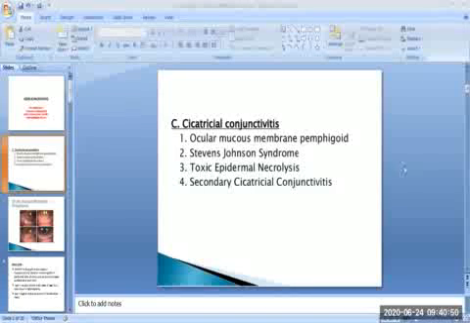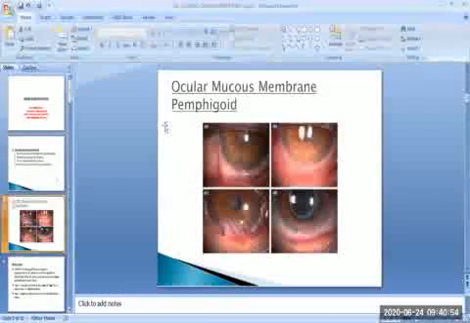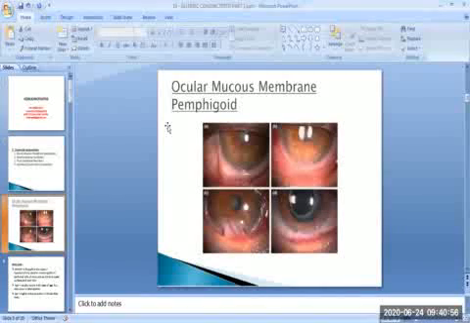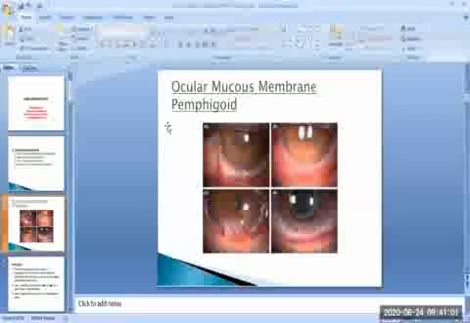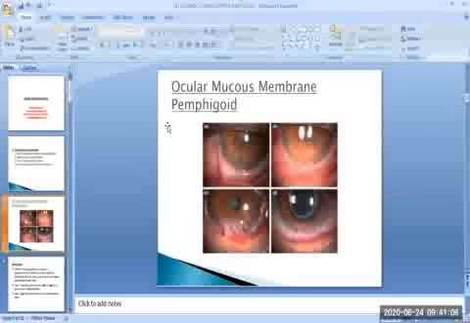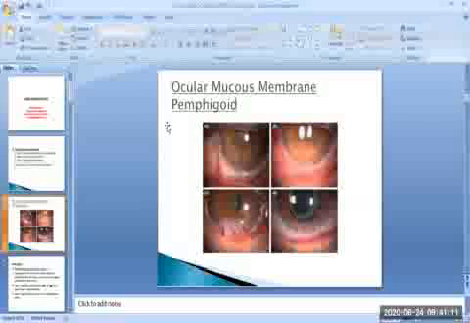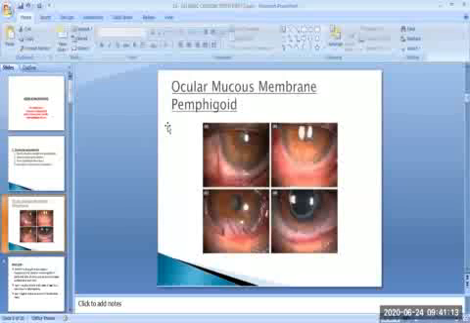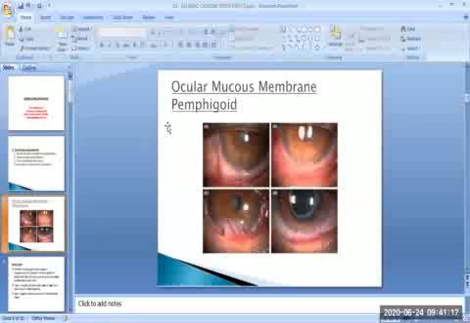So, first is the ocular mucous membrane pemphigoid. Here are the clinical pictures of the ocular mucous membrane pemphigoid. You can see in these four pictures the adhesions of the bulbar conjunctiva with the lids, the palpebral conjunctiva.